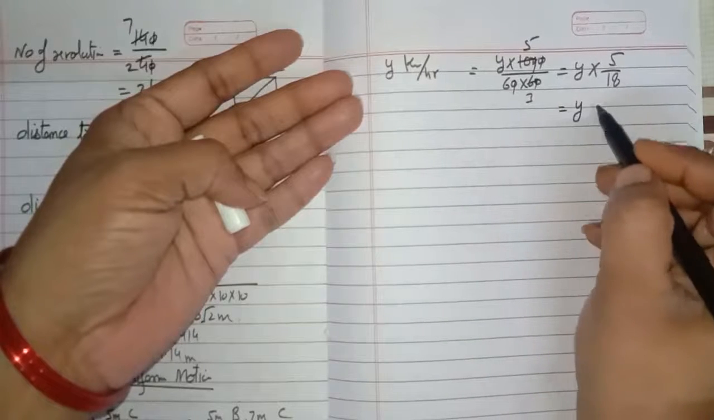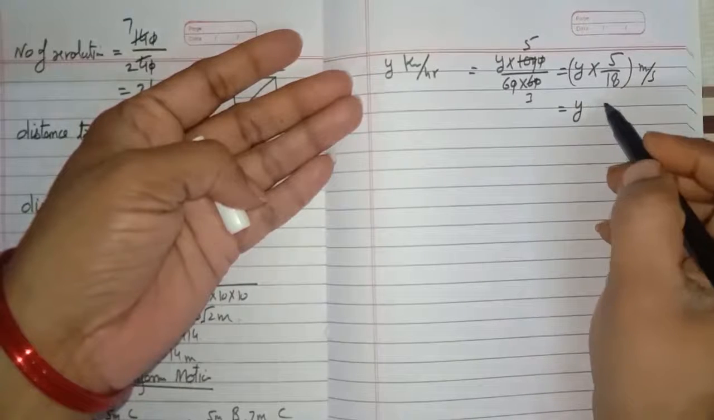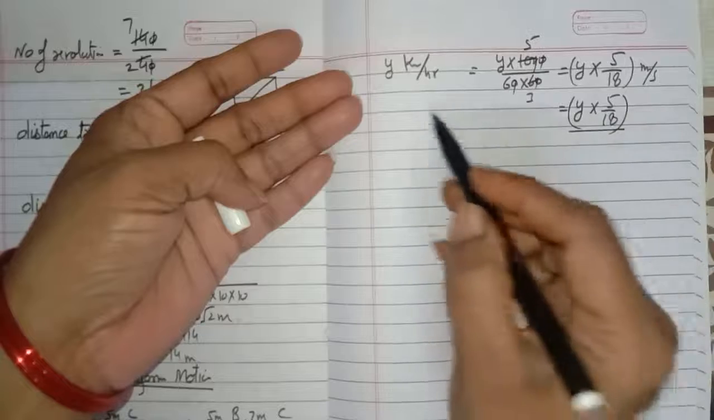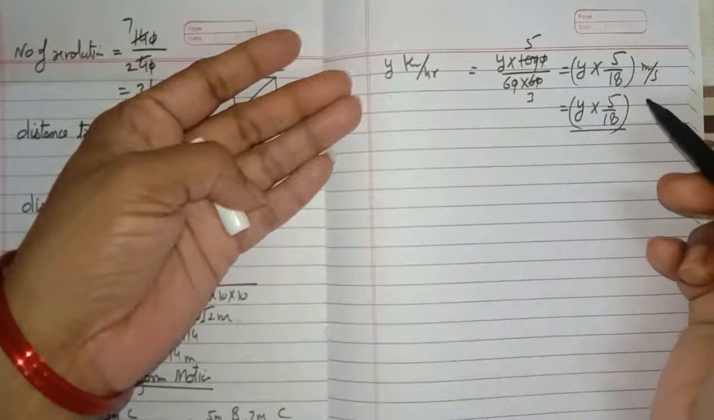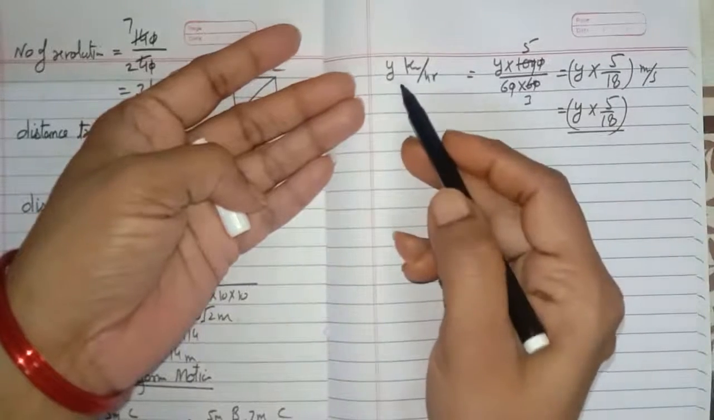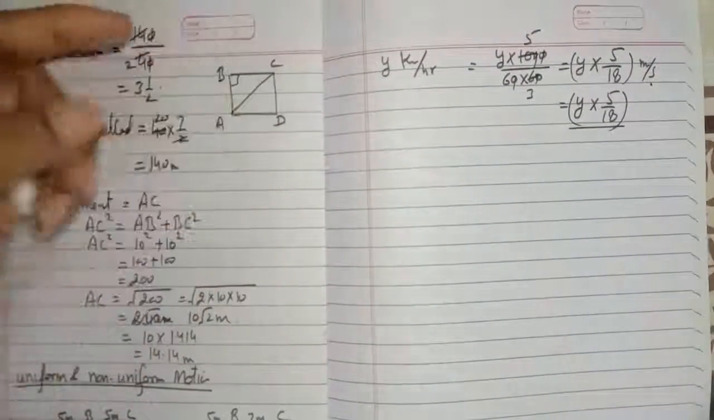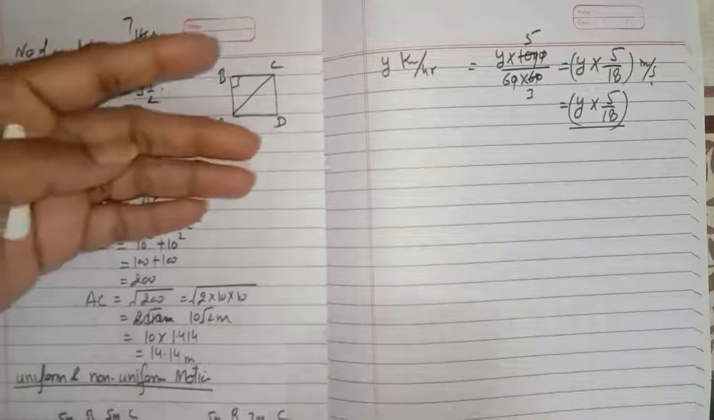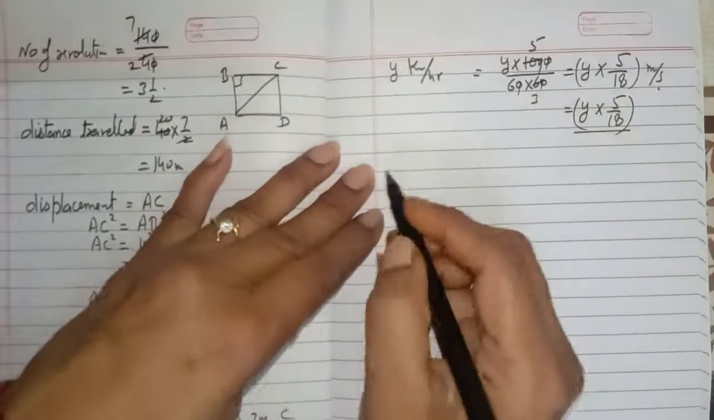If you want to convert any value into meter per second, you have to multiply it with 5/18. If you multiply any numerical value which is given in kilometer per hour with 5/18, you can convert it into meter per second. Okay, so these are the conversions of speed: meter per second into kilometer per hour and kilometer per hour into meter per second.